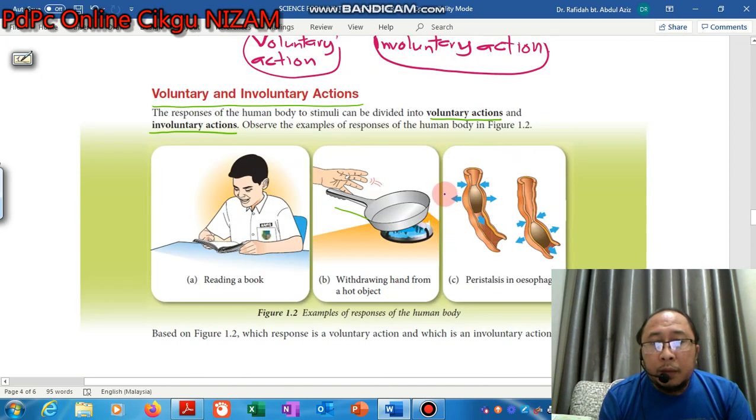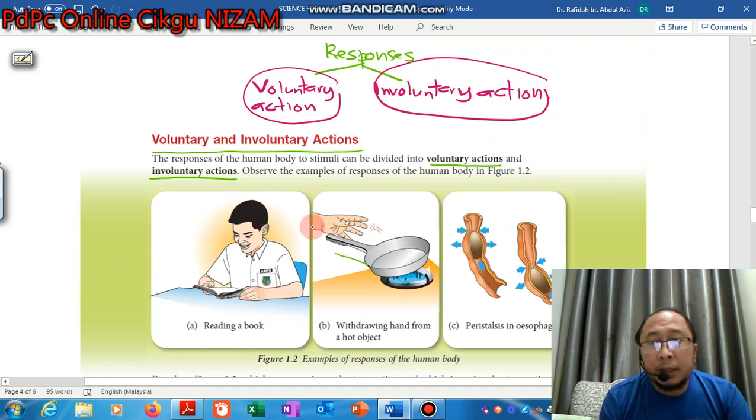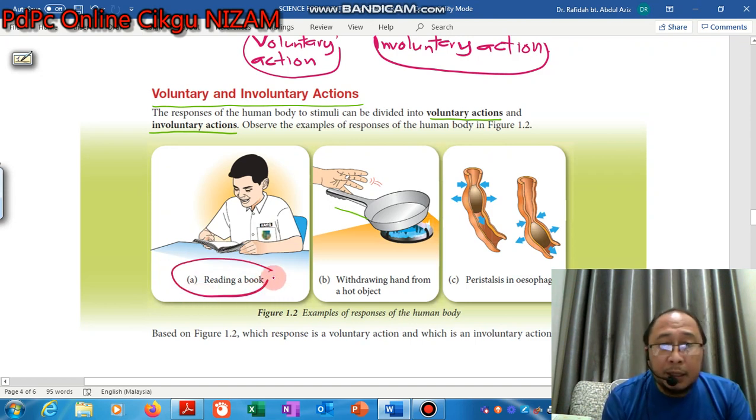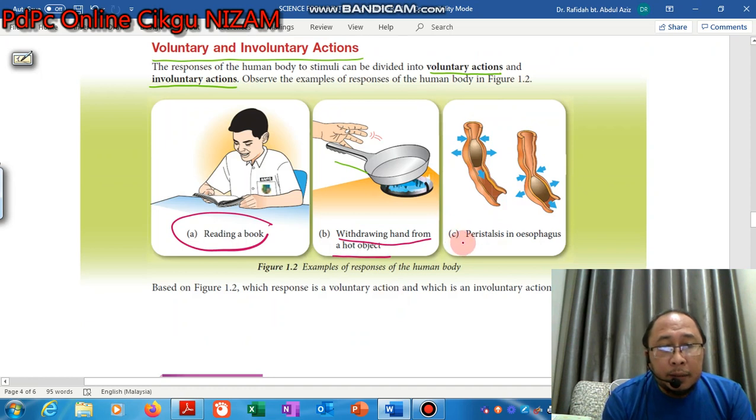Before that, this is among the examples of action or responses that we can discuss. The first one is reading a book. This is a response. B, withdrawing hand from a hot object. Third is peristalsis in the esophagus.